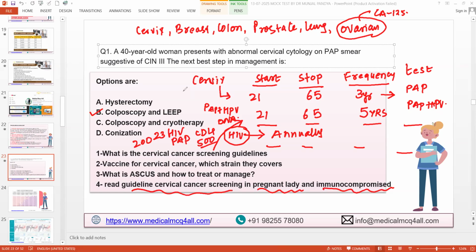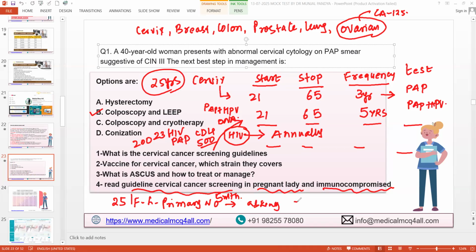So if I ask you, a pregnant lady comes to you at 25 years of age and asks about cervical cancer screening, what is the change in this? Is there any change? The scenario is a 25-year-old healthy female, primigravida, no complaint at present, presenting to you now at 5 months of gestational age and asking you about cervical cancer screening. What's your advice?